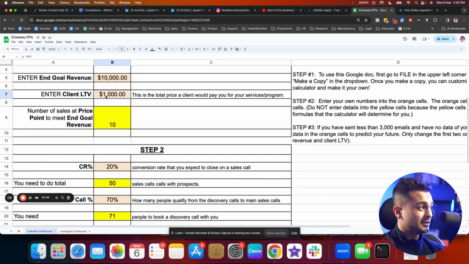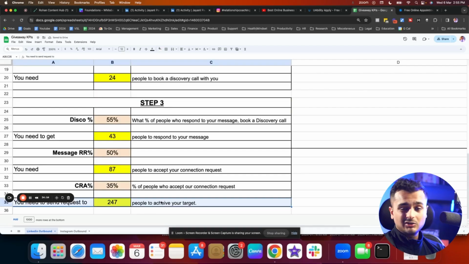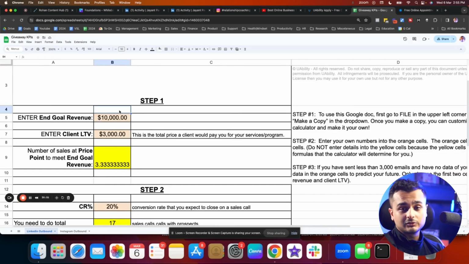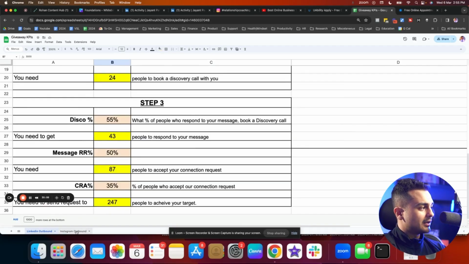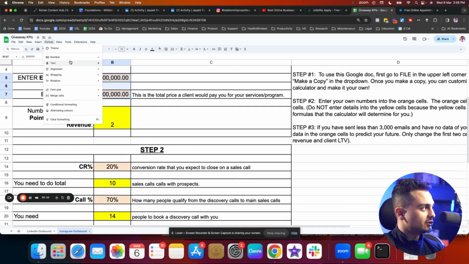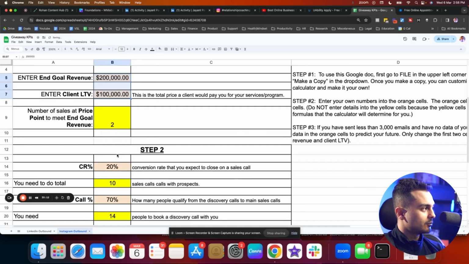Now, do you want to make this easier? Well, how about you charge $3,000? Guess what? Your effort just reduced. You just need 247 connections in order to achieve your goal of, sorry, $10,000, if you're charging $3,000. So this is a sheet that you can play around with, and similarly you can do the same with Instagram as well. Let me just change the numbers to dollars.